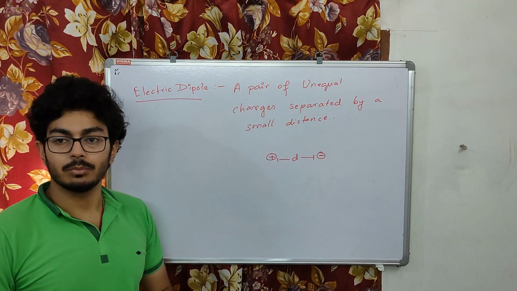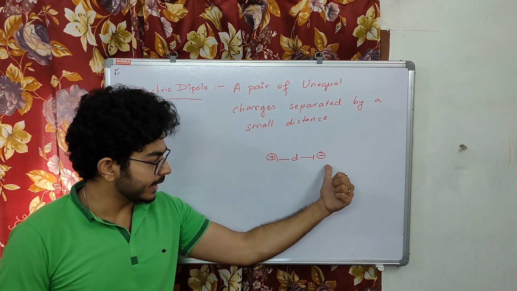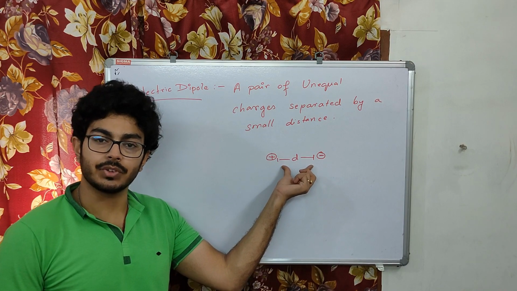See, this is an electric dipole. This is an electric dipole, in which a positive charge is separated from a negative charge by a very small distance. This is defined as an electric dipole.